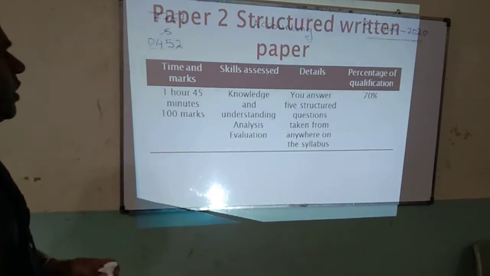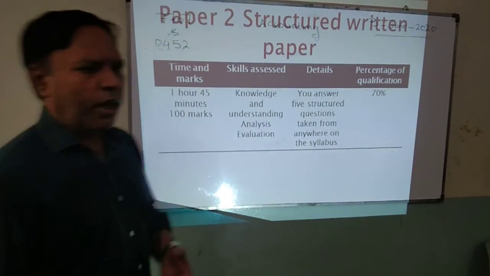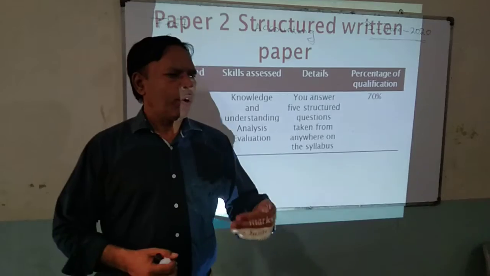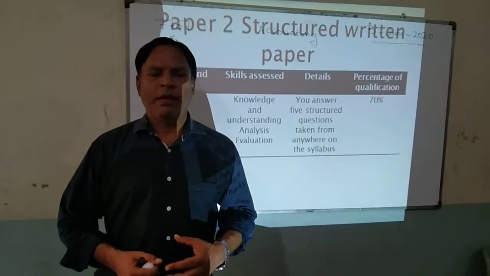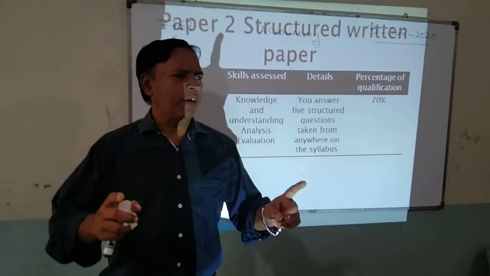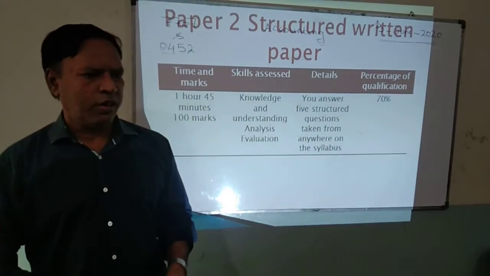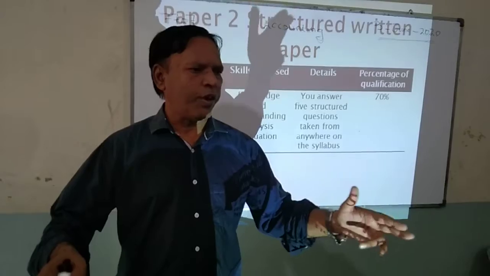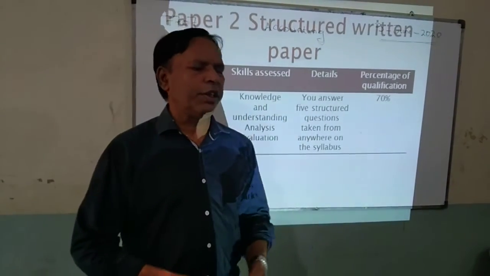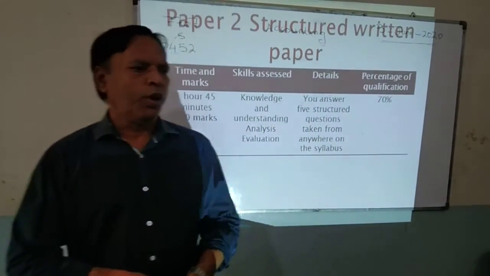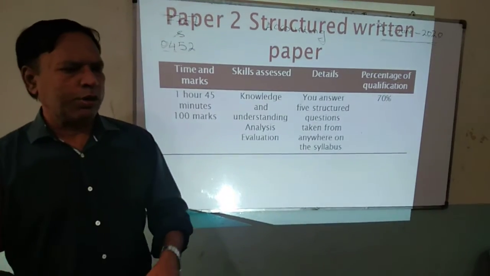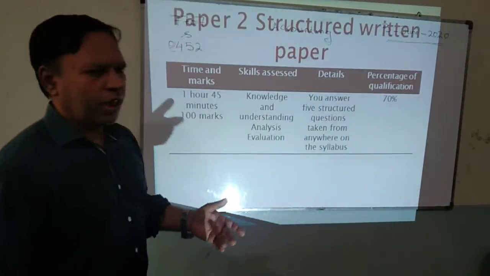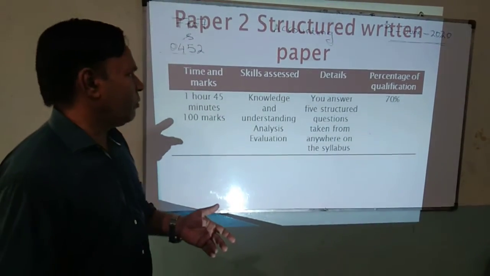Paper 2 is a structured written paper. Paper 2 has 100 marks, and the time allowed is 1 hour 45 minutes. In this paper, a student has to attempt all 5 questions. The 100 marks are divided equally over 5 different questions, which means each and every question has 20 marks. Also, these questions can be taken from anywhere in the syllabus.